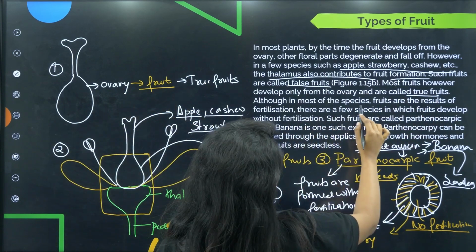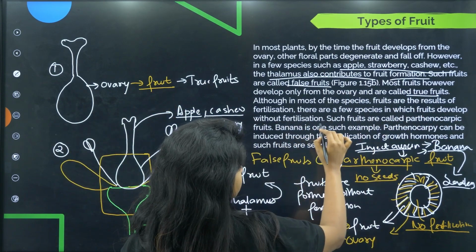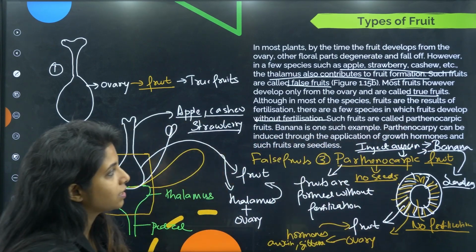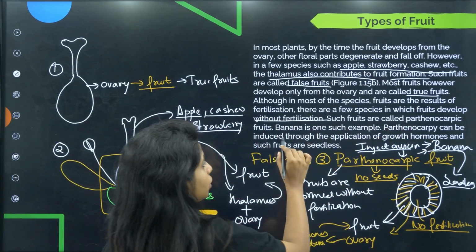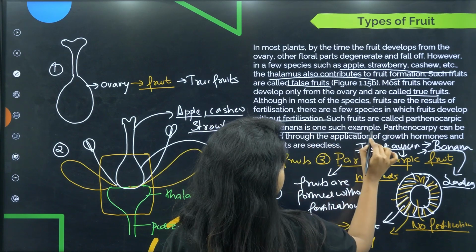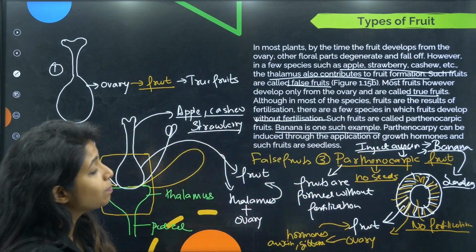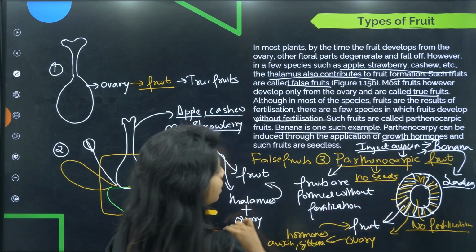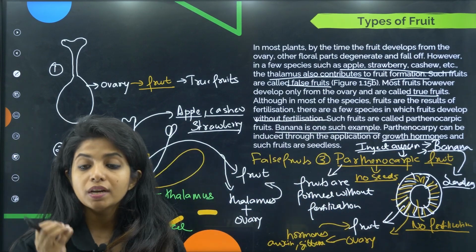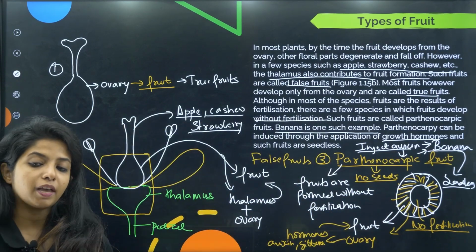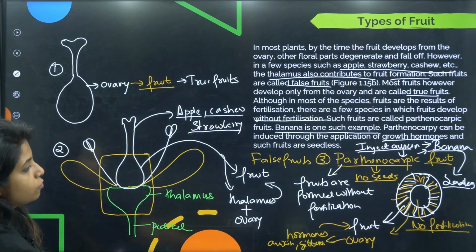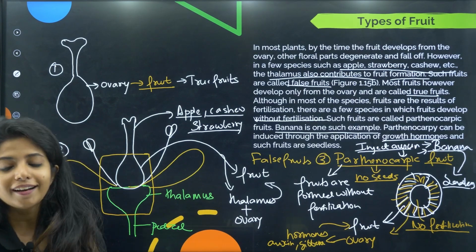Although in most species fruits are the result of fertilization, there are a few species in which fruits develop without fertilization. As I said, such fruits are known as parthenocarpic fruits. Banana is one such example. Parthenocarpy can be induced through the application of growth hormones such as auxin and gibberellin. Such fruits are seedless. They would not have seeds as fertilization has not taken place. So, these are the three different types of fruits that you need to remember along with their examples.